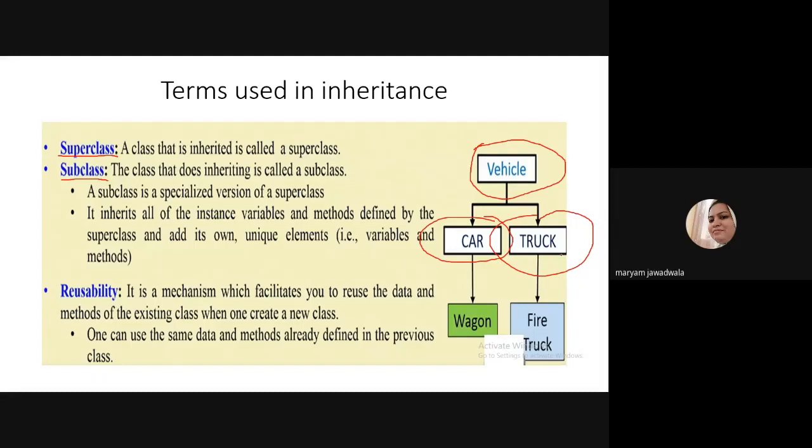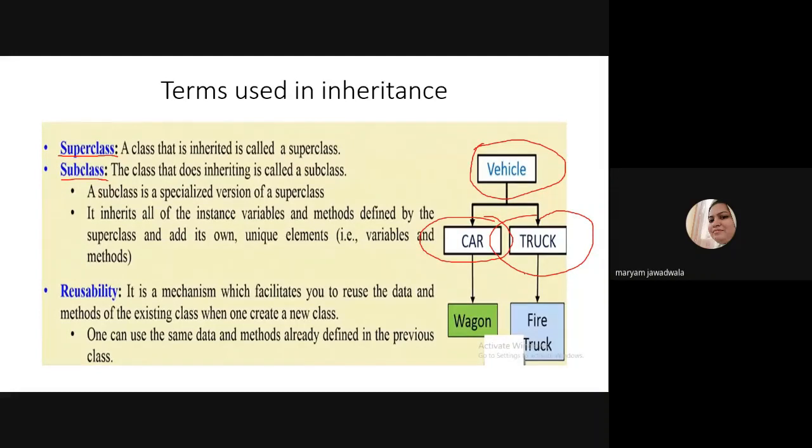Car and truck have some special features compared to vehicle. Car and truck inherit the properties of the vehicle class, and they also have some special data elements and methods defined inside their classes. And all the methods and members of the vehicle class are also inherited by car and truck.